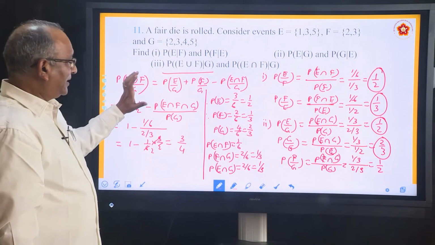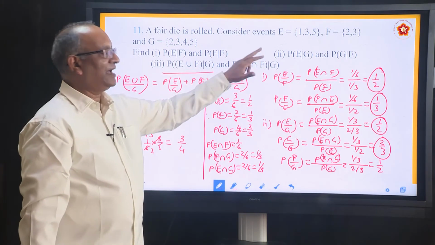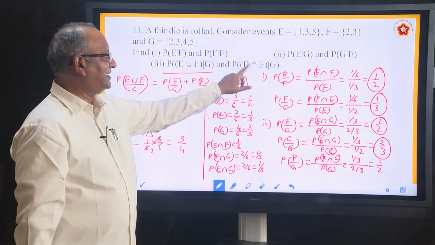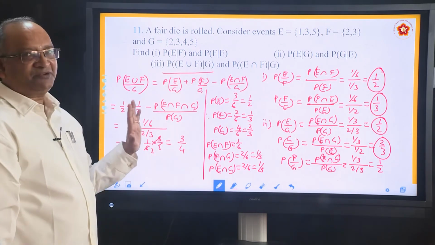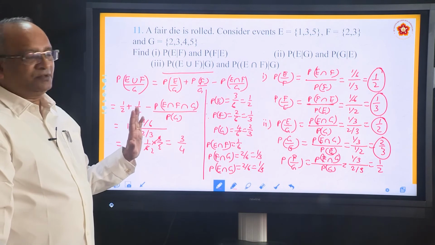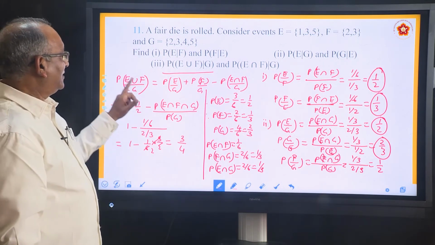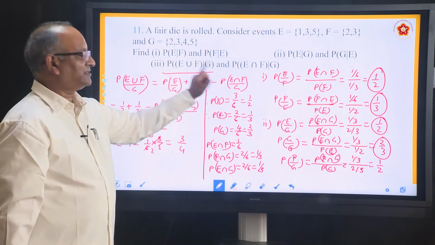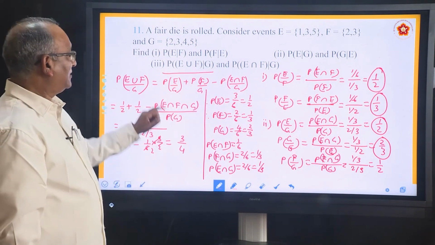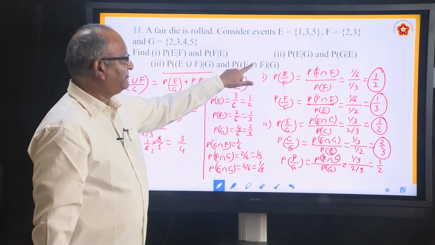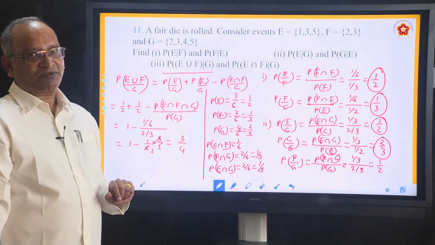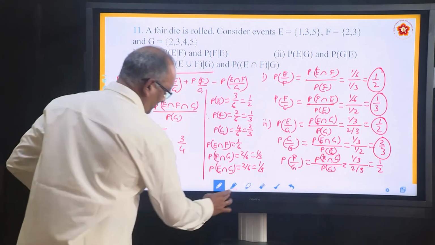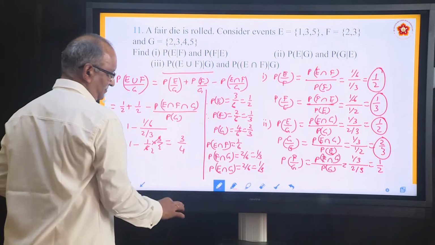Now, in the same manner, we have to solve the other one. Remember, here it is union, there it is intersection. So, what is the difference? What is the difference you are going to find? The difference is going to be, we will be using the same formula, but we are going to find out this. Okay? He says, but remember with respect to G, we have to find out. Okay? So, let us write that. Once again, we will rub this part.